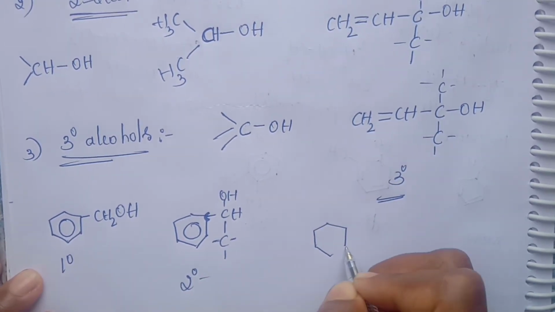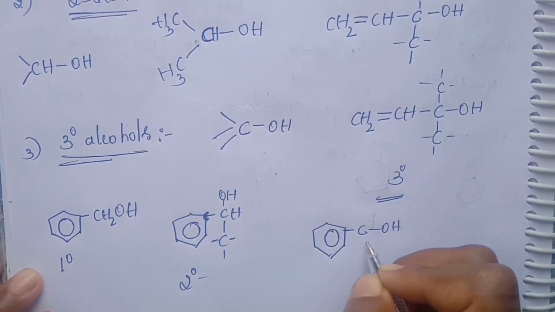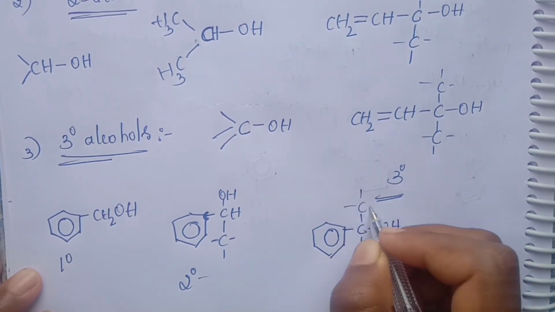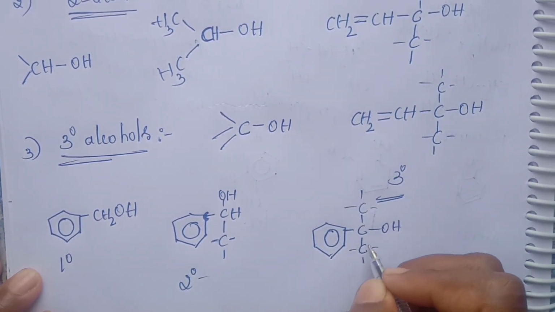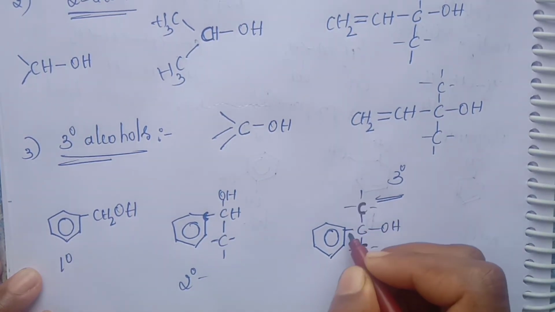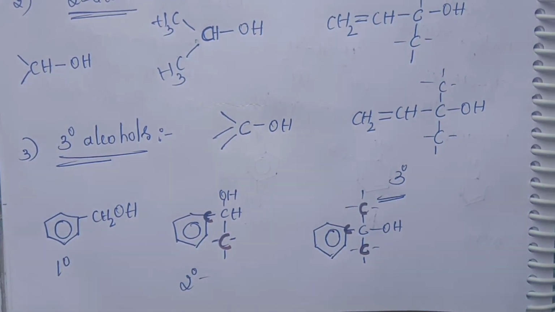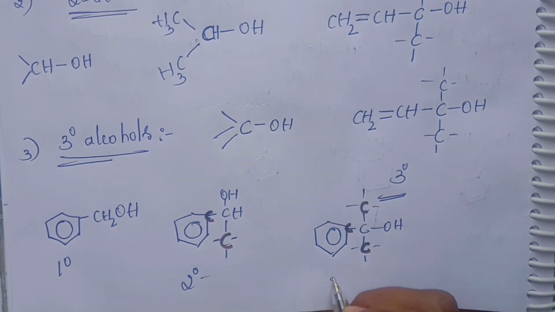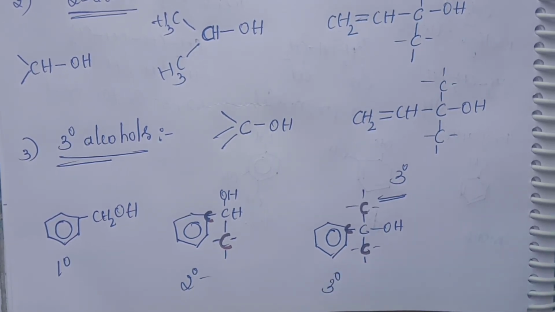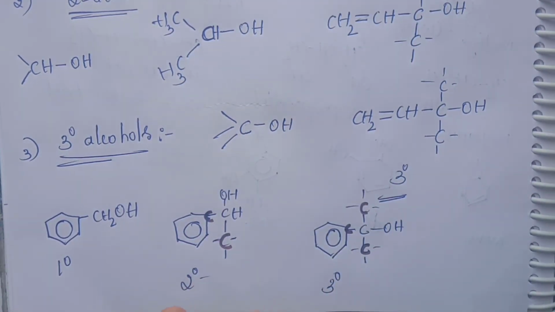Next, for the tertiary, benzene ring, carbon with OH attached, and here also carbon attached, here also carbon attached. Here we observe carbon, carbon, carbon. Three carbons will be attached to the one single carbon. Then it is called a tertiary. Benzylic alcohols. These are all about primary, secondary and tertiary alcohols.